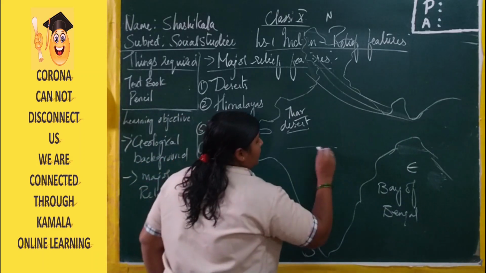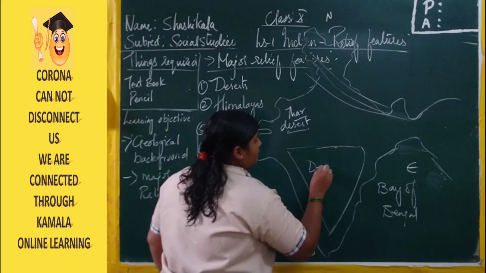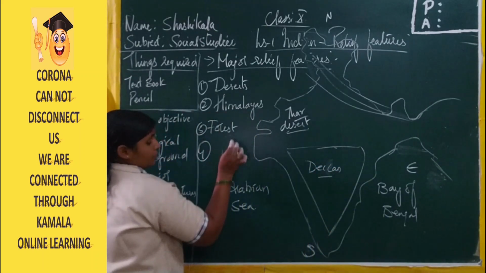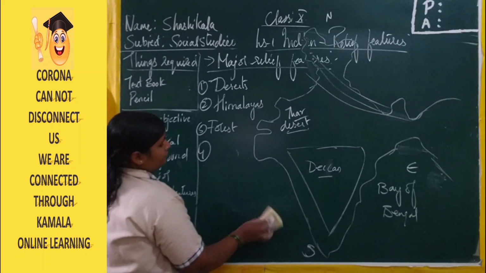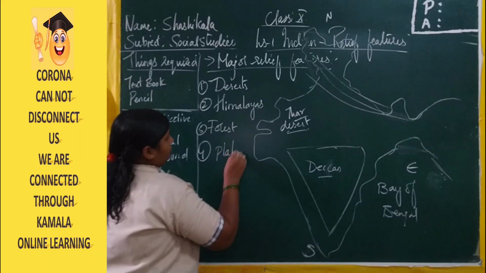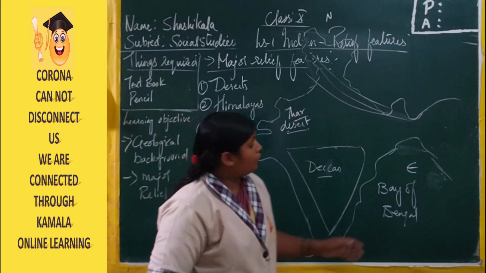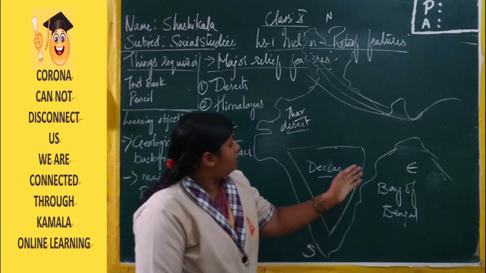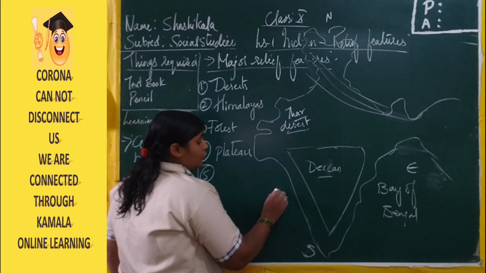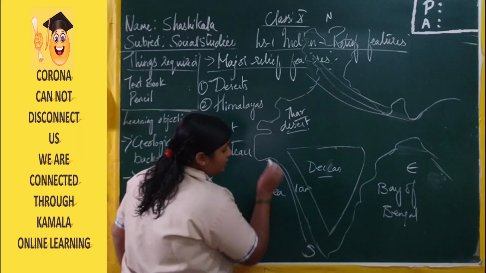Right? The middle part, the central part of our India, will come under the Deccan Plateau region. So it is a Deccan Plateau, it is a plateau region, and the water bodies are towards the east and the west direction. Here we have the land which is joining both the water bodies, and the land is known as the coastal area.